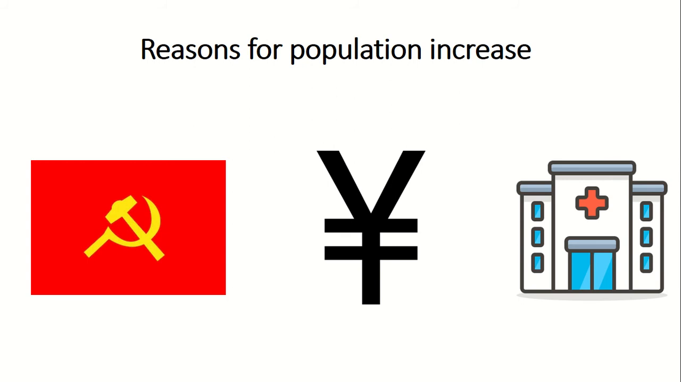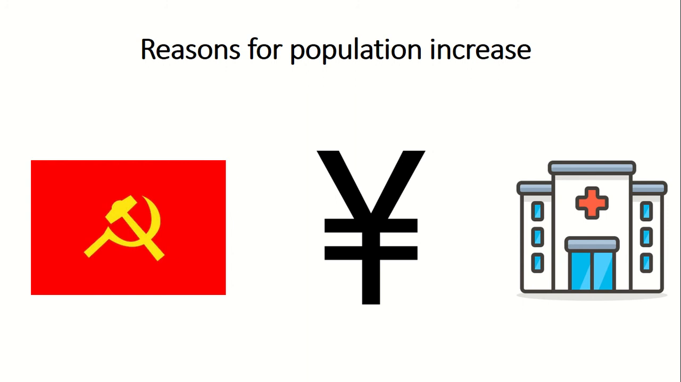The second reason, which is why I put the money figure there, that's the Chinese symbol, is because as China economically developed, people started to be wealthier, and as they got wealthier, they decided that they were able to have more children, and having more children again led to population increase.